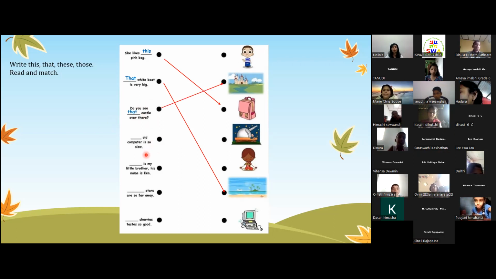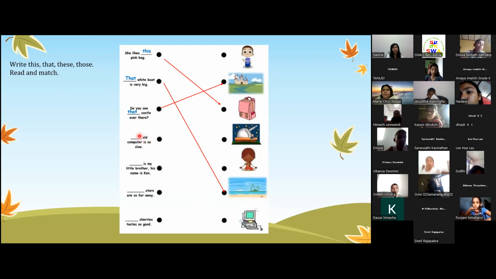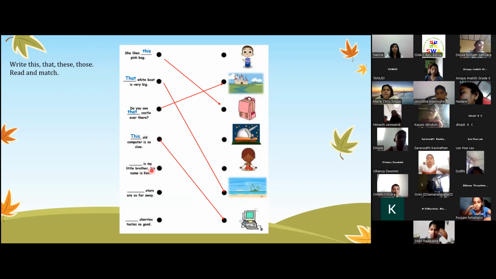How about this? Old computer is so slow. Is the computer? 1, 2, 3, 4, 5, 6, 7. Yes, correct. So is it one computer or many computers? One computer. Okay, so is it near or far? It's near, right? Near. So what do you say for near? This. Yes, correct.